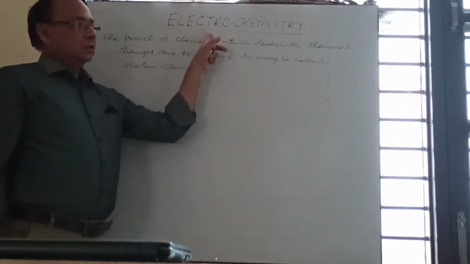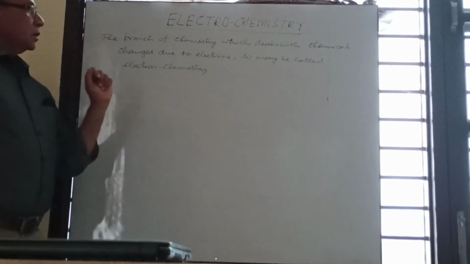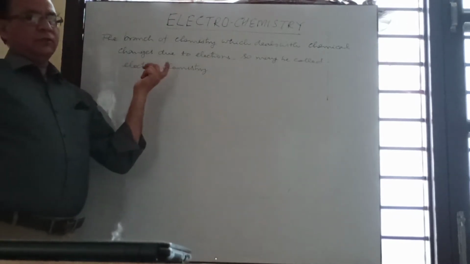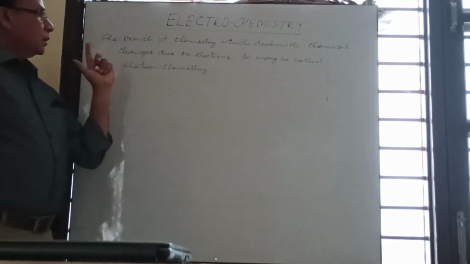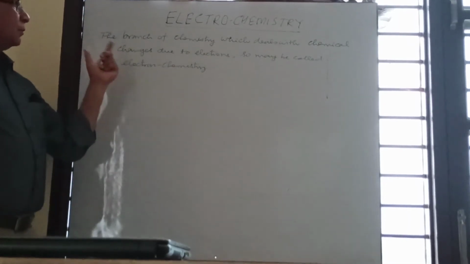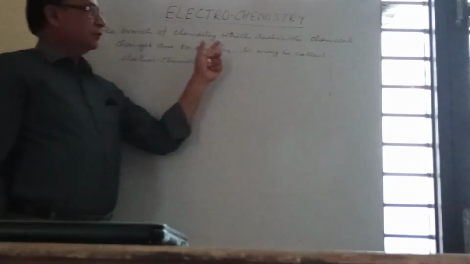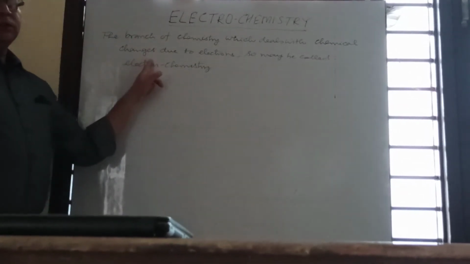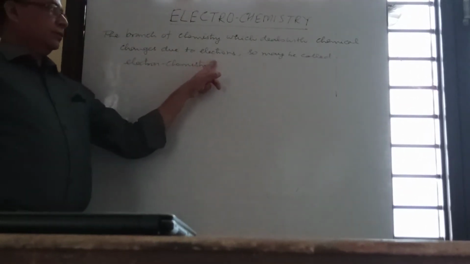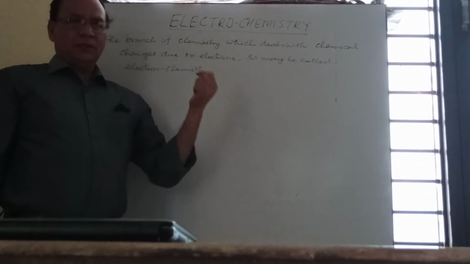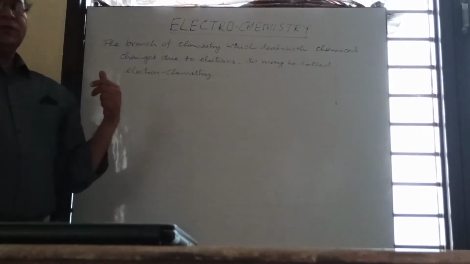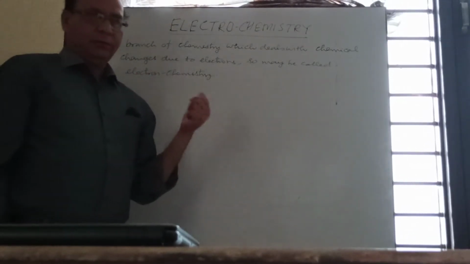Today I am going to start the next unit, that is electrochemistry. First of all, we should understand what electrochemistry is. It may be defined as the branch of chemistry which deals with chemical changes due to electrons. Because there is chemical change due to electrons, this chemistry may be called electron chemistry.